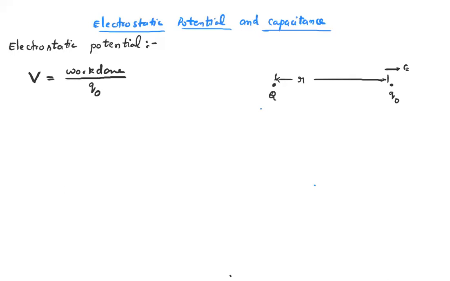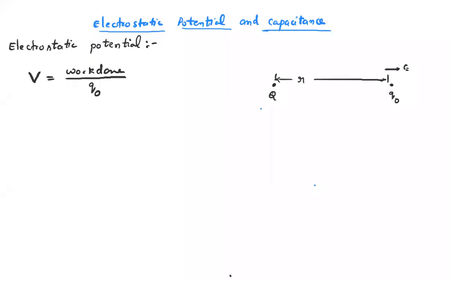Now, note down the definition of electrostatic potential. It is the work done per unit positive test charge in bringing it from infinity to that point against the electric field. I think everyone has noted the definition; one more time.